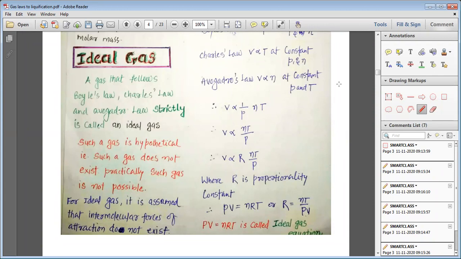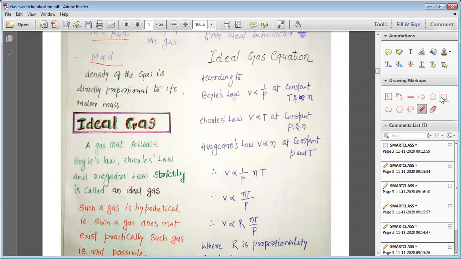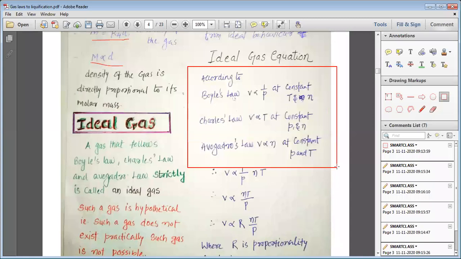Now, my dear students, we want to derive the ideal gas equation. To understand the ideal gas equation, we take the help of the three important laws that we have studied. These three important laws are Boyle's law, Charles' law, and Avogadro's law.